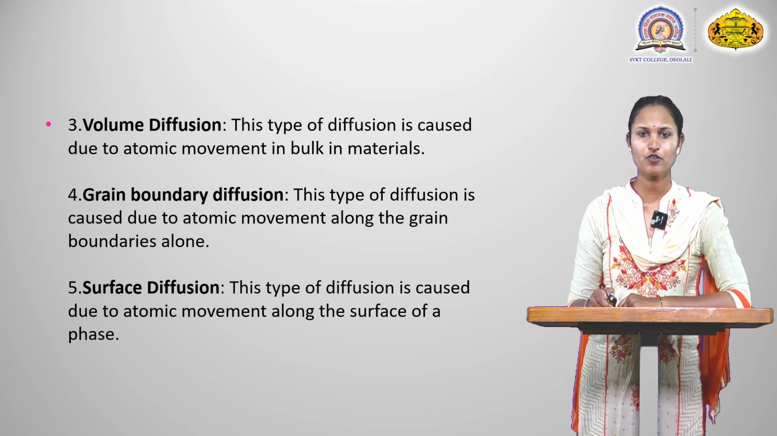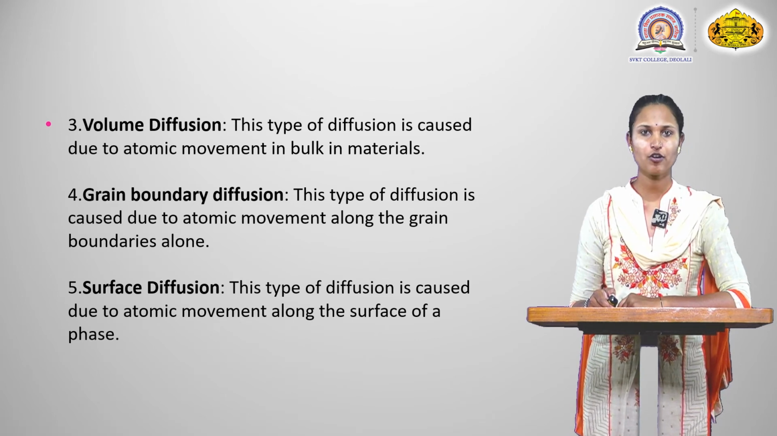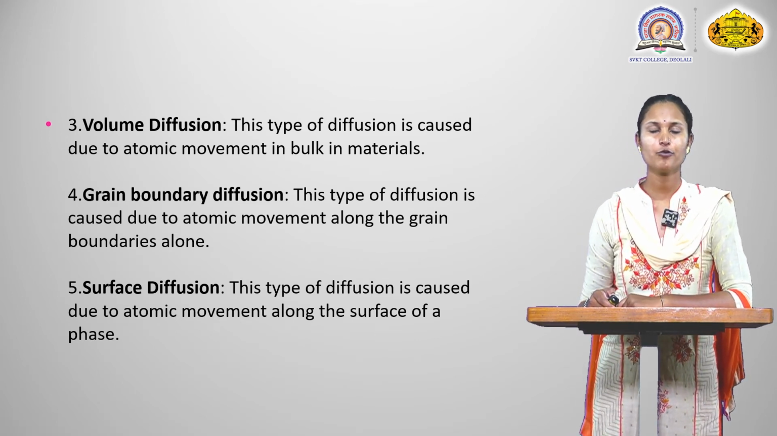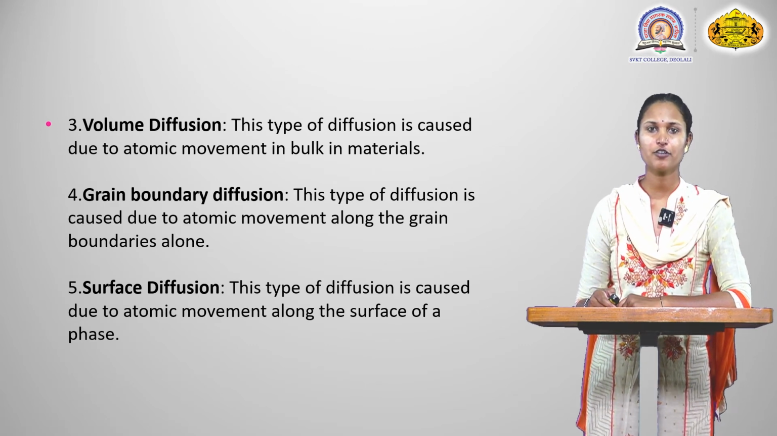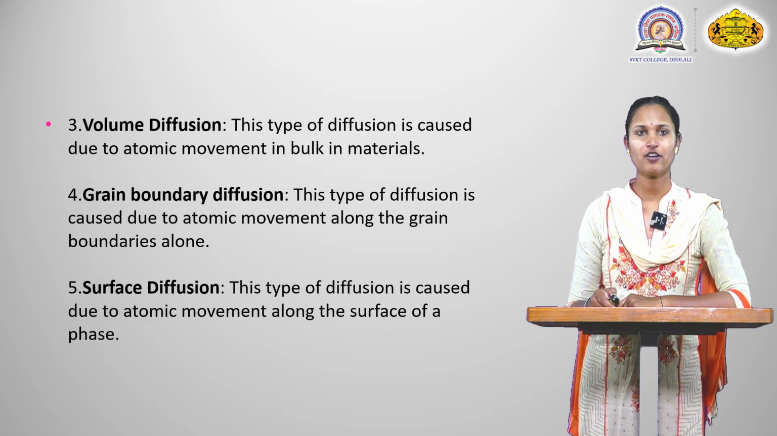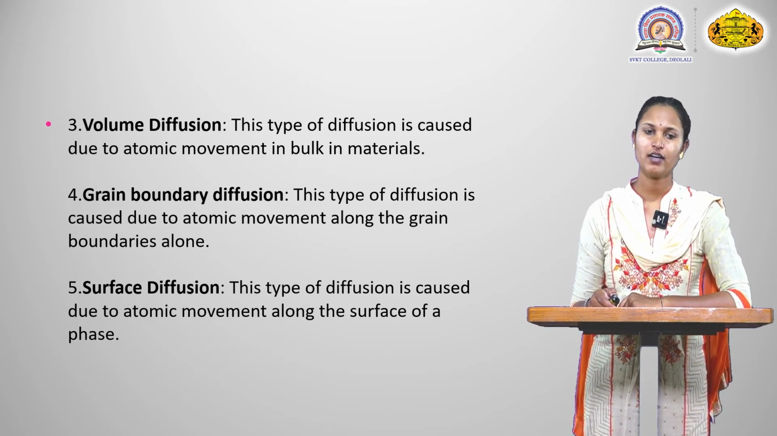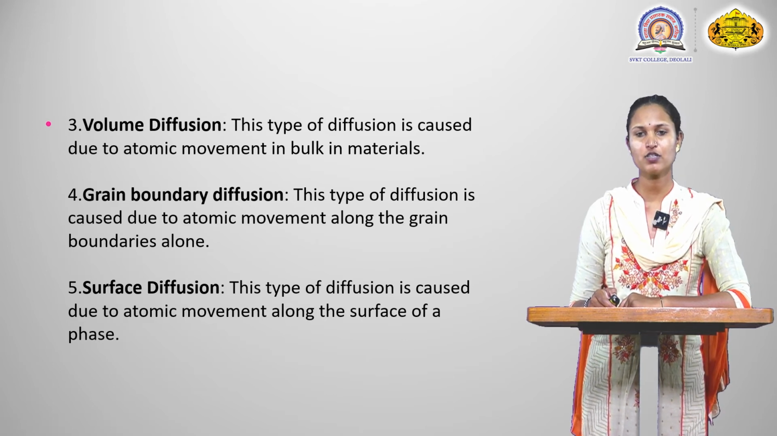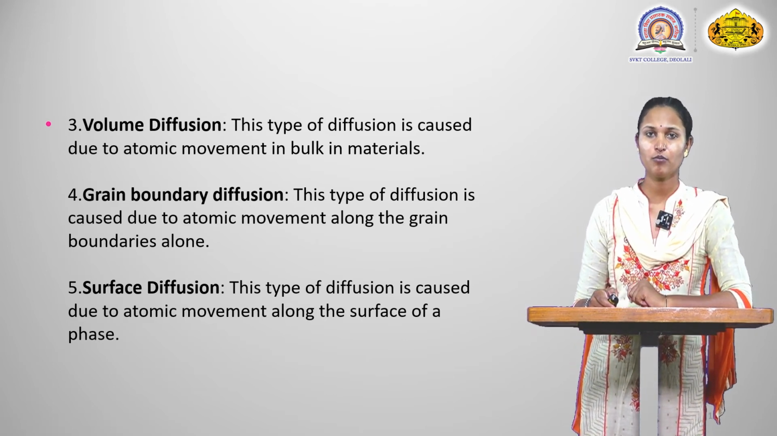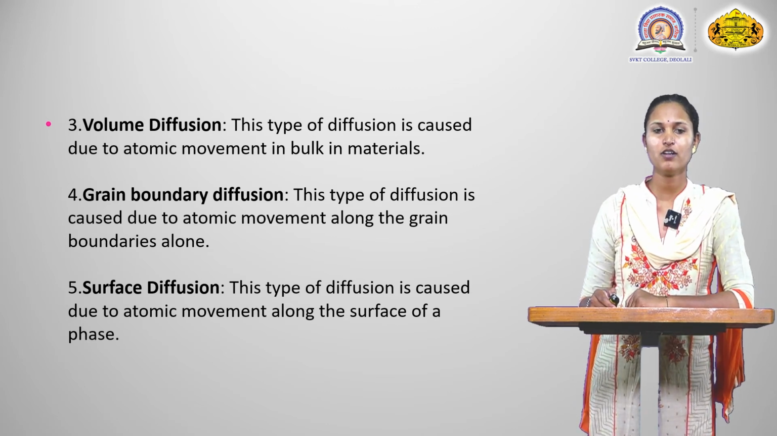Third is volume diffusion. This type of diffusion is caused by atomic movement in the bulk of a material. Fourth is grain boundary diffusion. This type of diffusion is caused by atomic movement along the grain boundaries alone. And fifth is surface diffusion. This type of diffusion is caused by atomic movement along the surface of a phase.